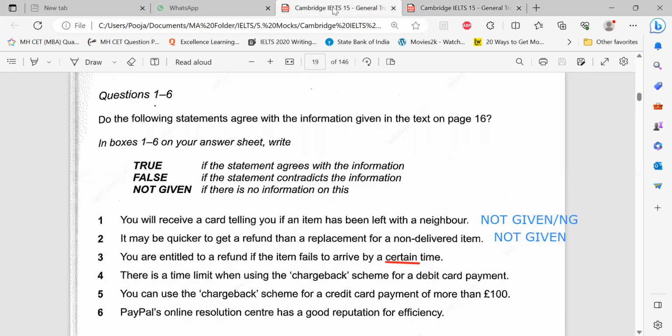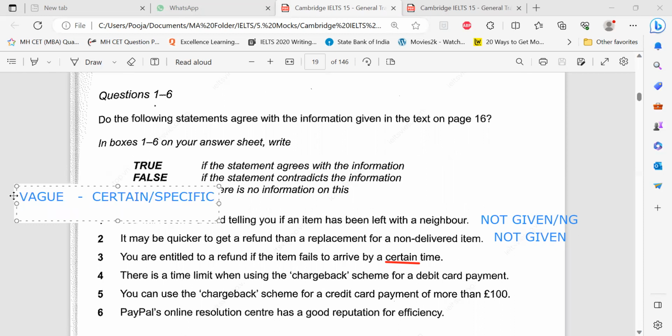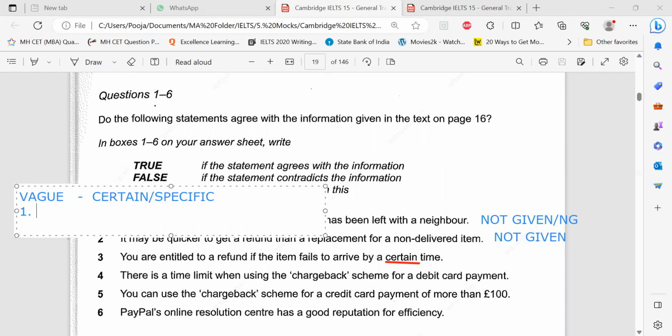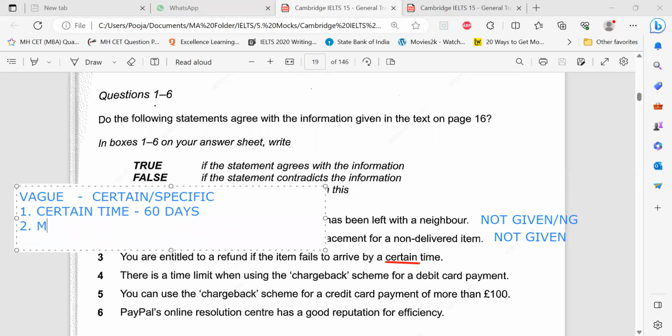So this is the general pattern in IELTS. They give vague words in the question. That is true for listening as well as for reading. For example, now write a few examples in your notebook: vague to certain or specific. What could be the examples? In listening also, this will help you. For example, certain time, and they'll give you some time frame, 60 days. Many people, and they'll give some 40 men and women. Mostly they are numbers, statistics.